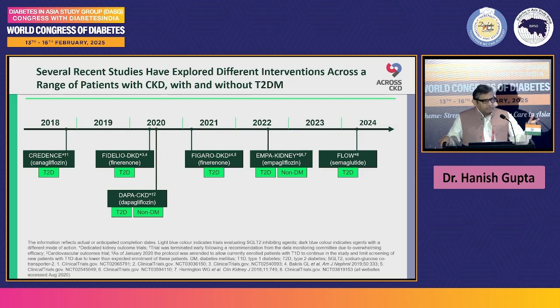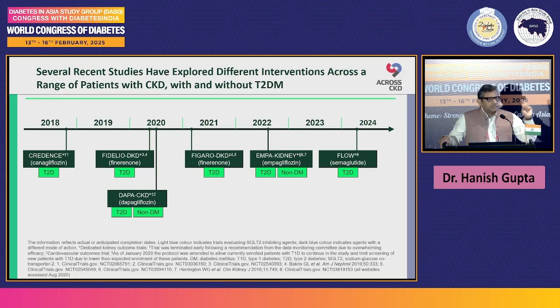I talk about SGLT2 inhibitors, I talk about GLP-1 receptor analogs, and they are excellent drugs that also control blood sugar. Now you would ask why we cannot attribute this entire phenomenon to good control of blood sugar. You would ask that question: okay, these are excellent agents which are controlling the sugar values also, then why are you saying that the kidney protection is happening through these agents?